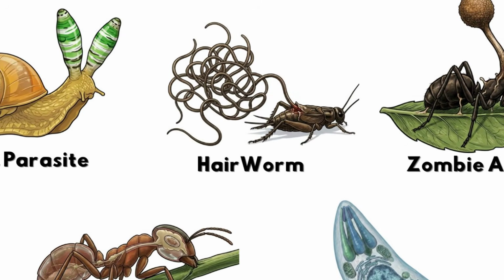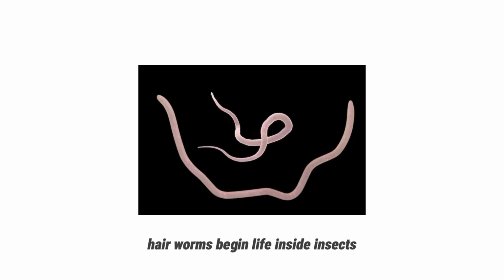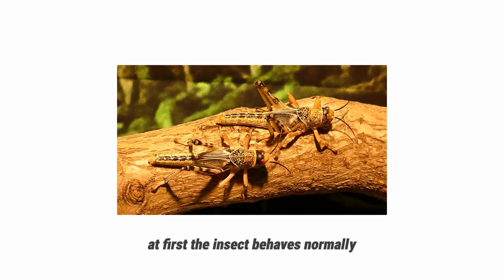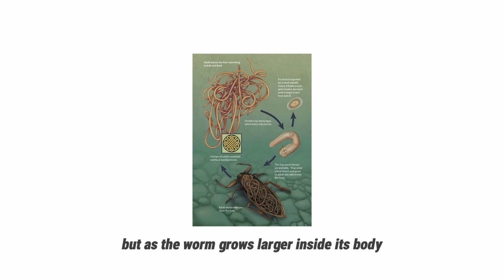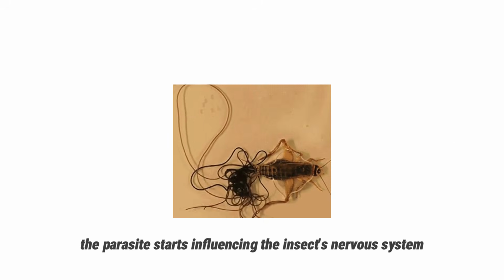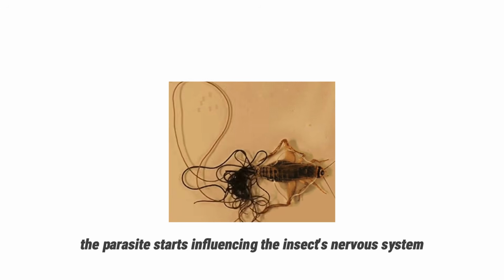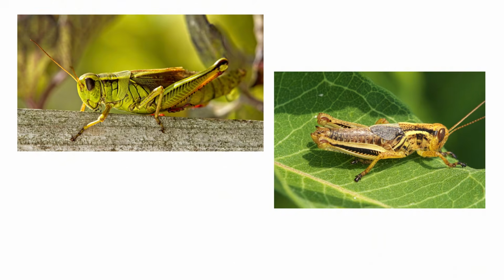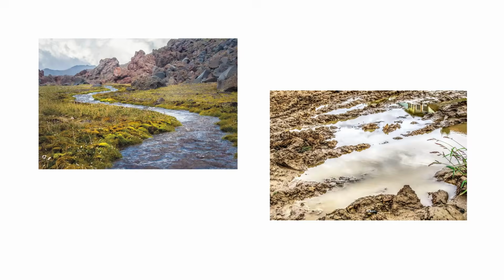Number 2. The hairworm. Hairworms begin life inside insects like crickets and grasshoppers. At first, the insect behaves normally, but as the worm grows larger inside its body, something changes. The parasite starts influencing the insect's nervous system. Eventually, the insect is driven toward water. This is completely unnatural. Crickets usually avoid water, but infected ones walk directly toward ponds, rivers, or puddles.